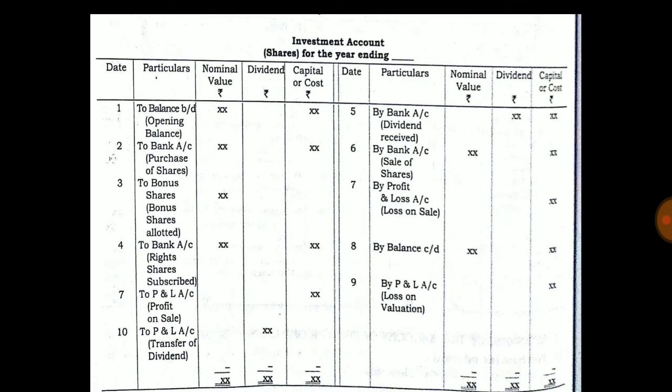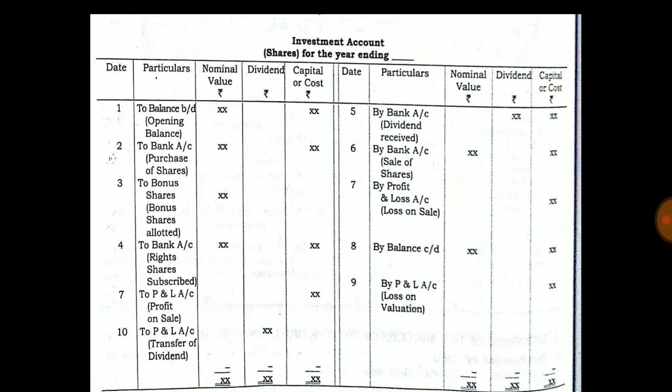Here we see the second format of the investment account, for investment in shares. This format is very different from the format of the investment account for fixed interest bearing securities. Here we record the transactions on two sides. First is debit and second is credit. On the first side we record the transactions of purchase of shares, bonus shares allotted by the company, right shares and subscribed shares.